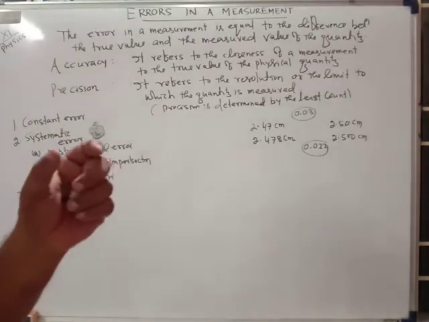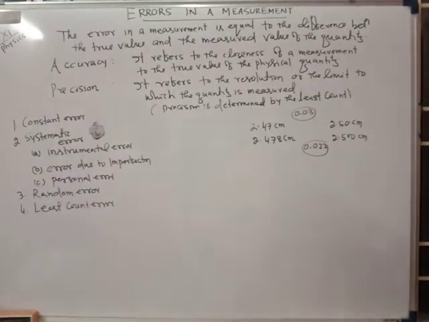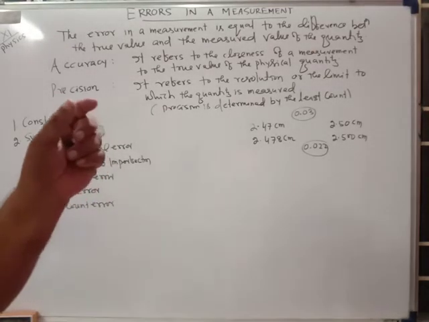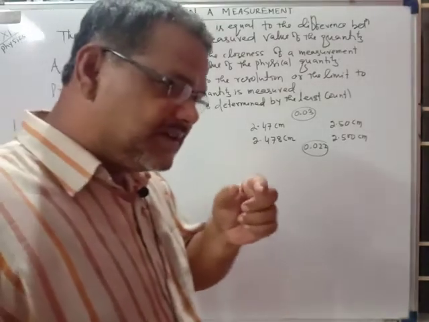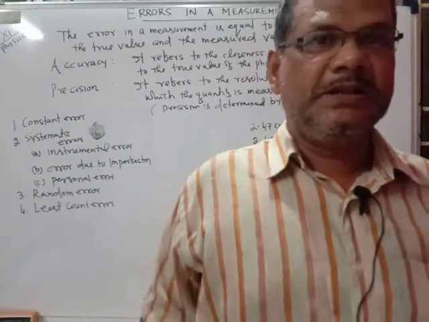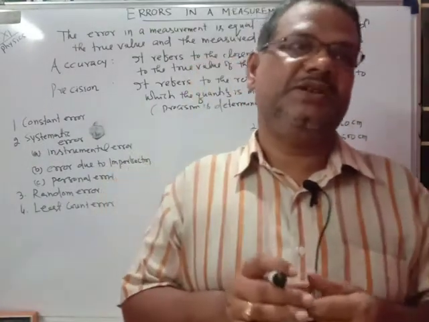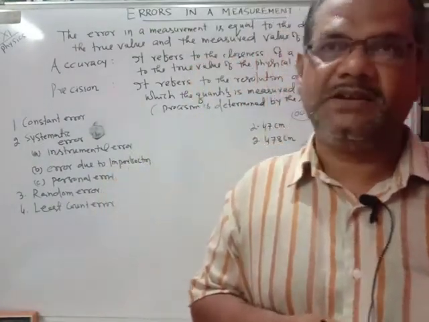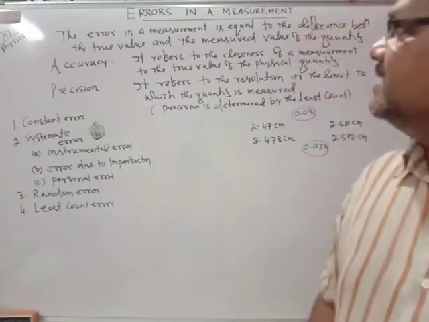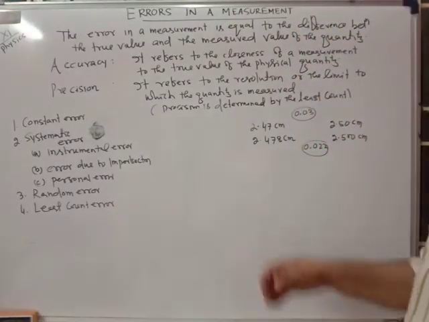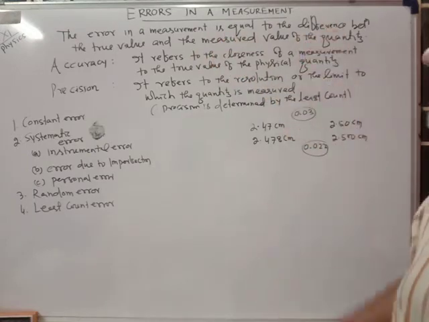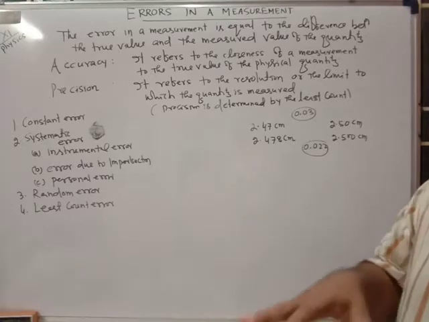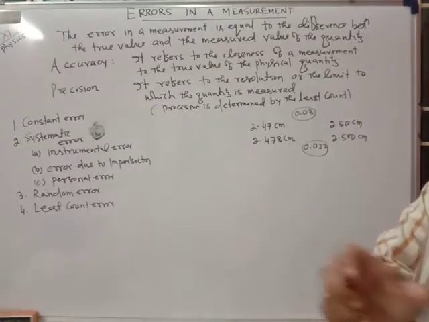Some uncertainty will come into play, and that uncertainty is the difference between the measured value and the true value. The difference which comes during the measurement is called the error. So you say that the error in a measurement is equal to the difference between the true value and the measured value of the quantity. What is the exact value, and whatever you measure, the difference.